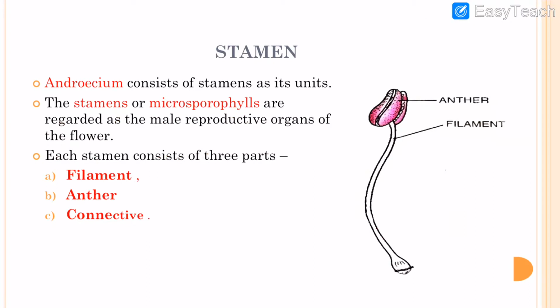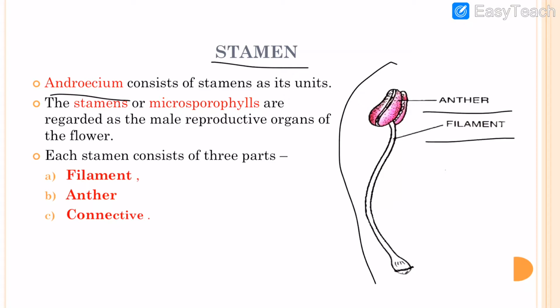Dear students, first we talk about the stamen. As we already discussed, the stamen is also known as androecium. It is the male reproductive part of the flower, and it is divided into two parts. One is anther, second is filament. Stamen is also called microsporophyll, and it is the male reproductive organ of the flower.